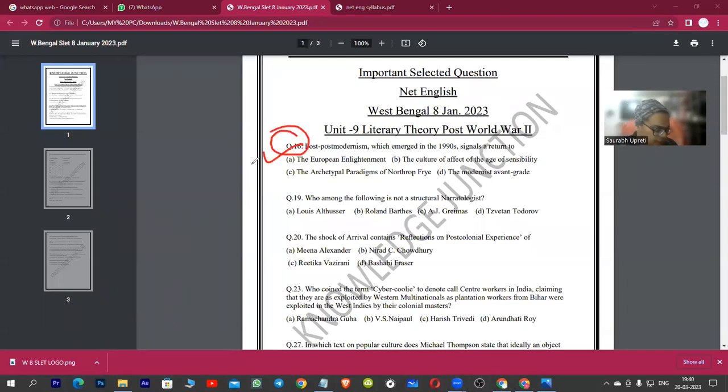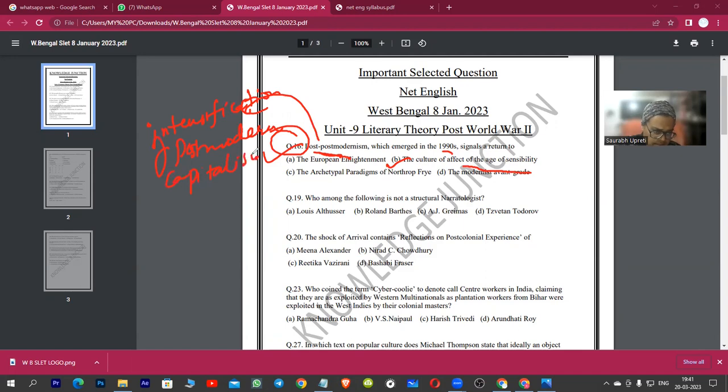This is question number 16, a very important question, guys, where he's saying that postmodernism, which emerged in the 1990s, signals a return to. The answer to this very important question is the culture of affect of the age of sensibility. Now, this can be asked in our NET exam. And what does it mean? It means intensification of postmodern capitalism. Okay, very important point, intensification of postmodern capitalism.